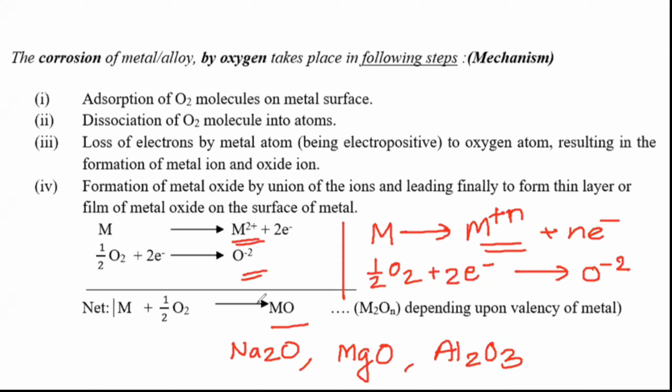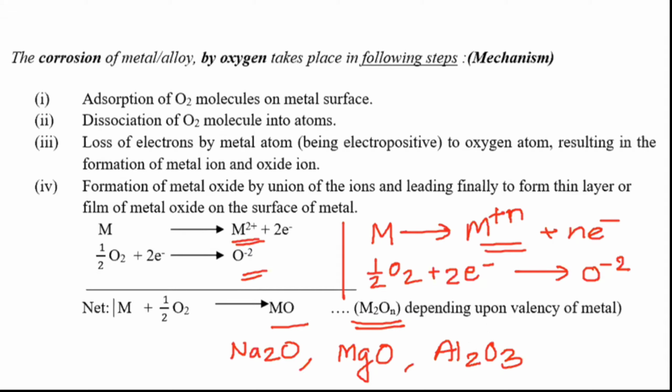So here I have shown the simpler, general reaction in the form of metal oxide formation. This metal oxide may have any formula, such as Na2O, MgO, Al2O3. Such types of metal oxides can be formed. Okay.